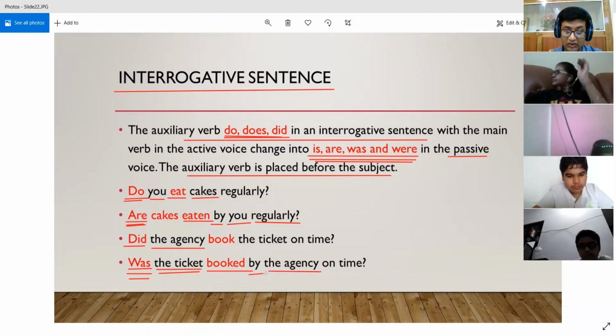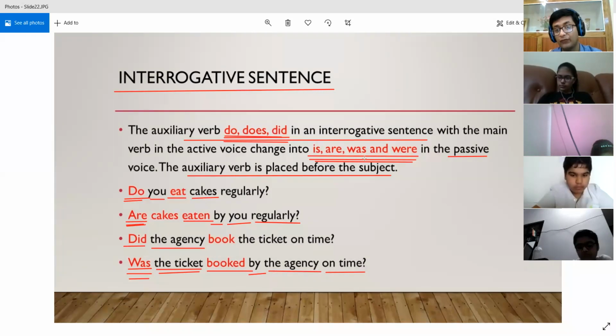By, as the preposition, has been placed before the object as we do it, and in the end we have placed on time as it is. So was the ticket booked by the agency on time? So whenever we are using the auxiliary verbs do, does, and did, we always change them into is, are, was, and were in the passive voice. So we have learned this over here.